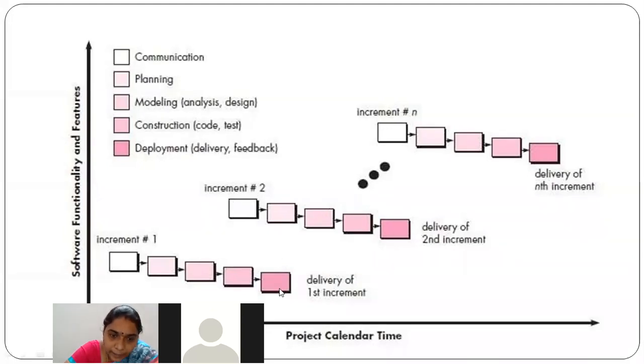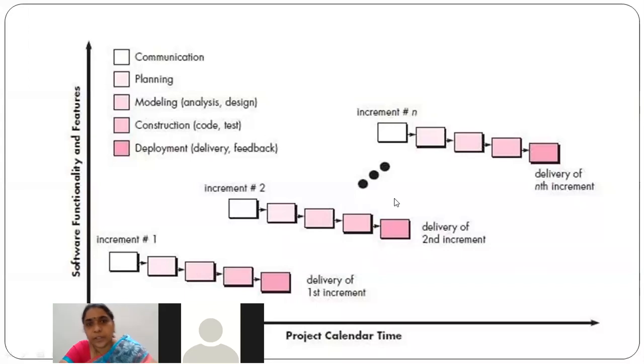Feedback is taken from the client, and also as per the requirements that we have planned initially, all those requirements will be taken in the second increment. Again, the product will be released, right? Again, feedback will be given. Again, the third increment will be released, fourth increment, until n number of increments. This nth increment is where the client is finally satisfied, where the acceptance testing is done, and it's enough to end that project. So until then, n number of increments will be released into the market. So this is called the incremental model.